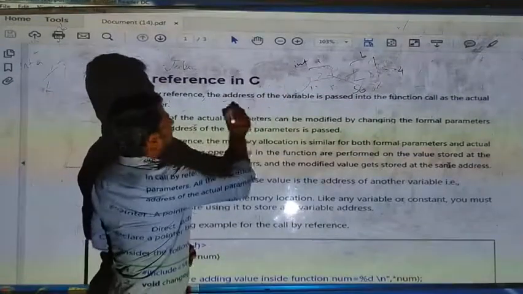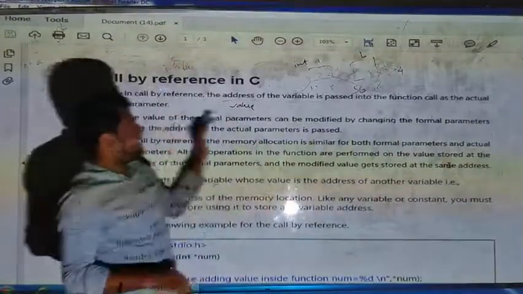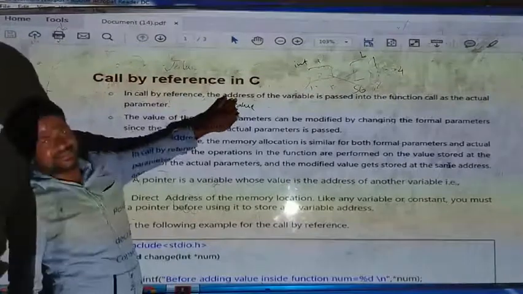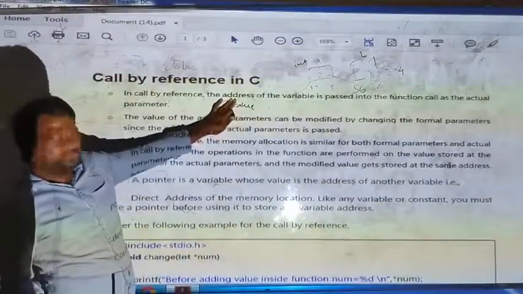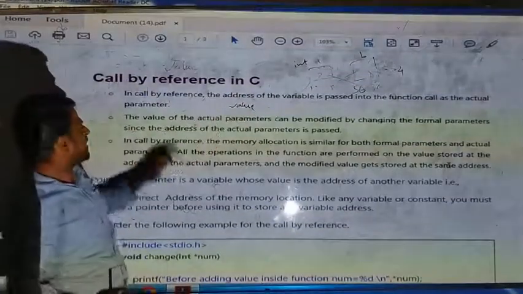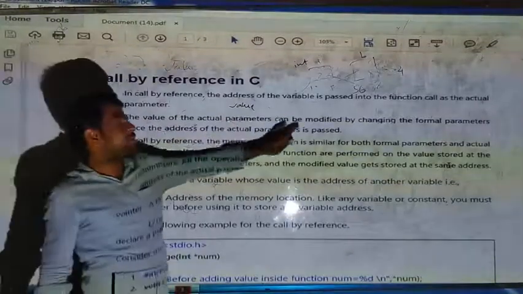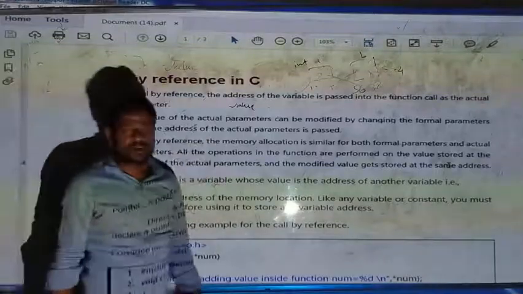In call by value, the value is copied. In call by reference, we are copying the reference, which means the address. So the address of the variable is passed into the function call as the actual parameter. Next, the value of the actual parameter can be modified by changing the formal parameter since the address of the actual parameter is passed.